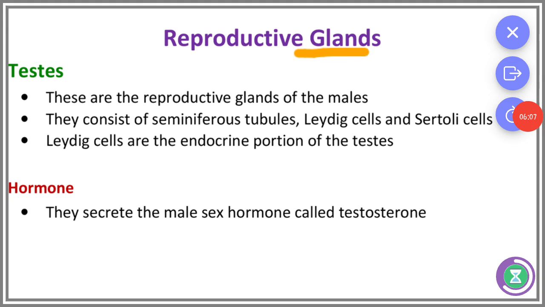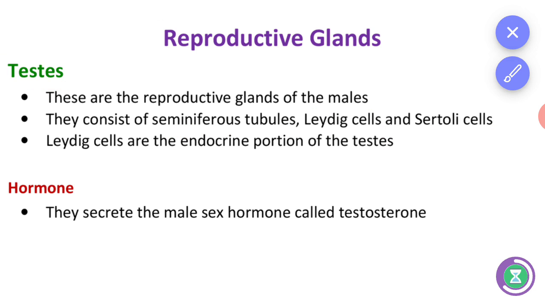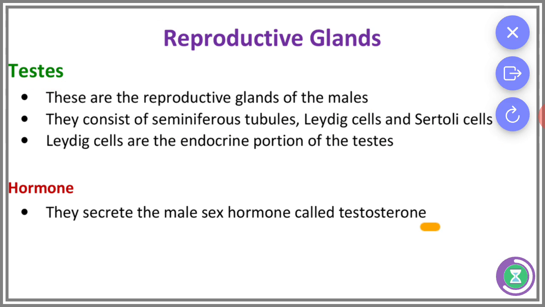Next, reproductive glands. First, the male reproductive gland, the testis. These are the reproductive glands of the male. It consists of seminiferous tubules, Leydig cells, and Sertoli cells. The Leydig cells are the endocrine part of the testis, and the hormone they secrete is testosterone.